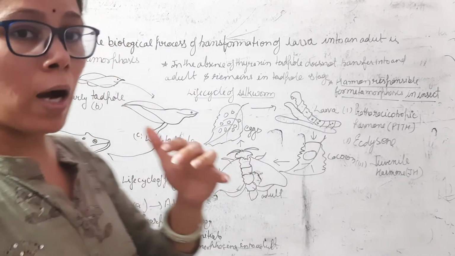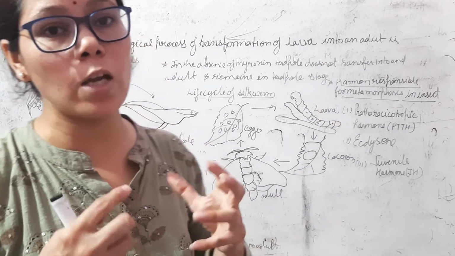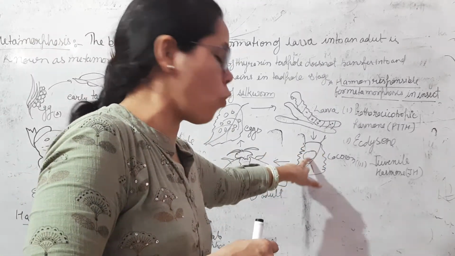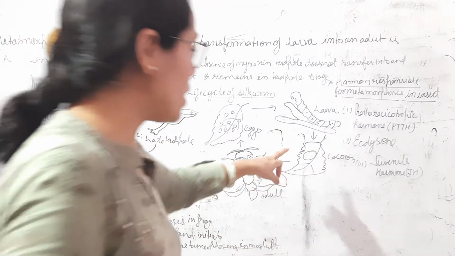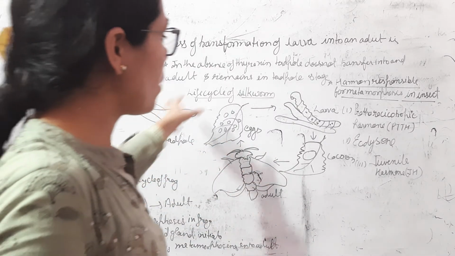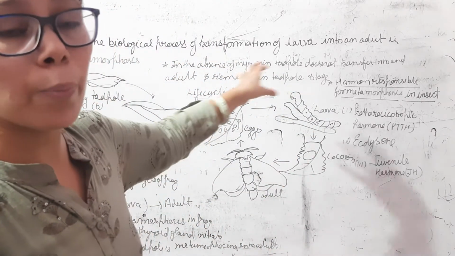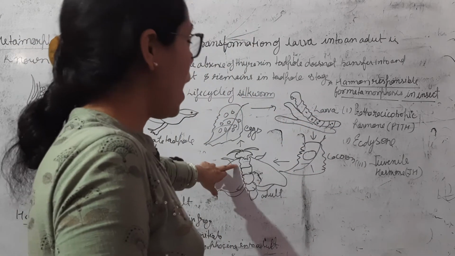Now this larva spins a cocoon around itself. This is the cocoon, a thread-like structure, and we get silk from this cocoon. Now it converts into the adult. So this is the process of metamorphosis, in which the larva converts into the adult.